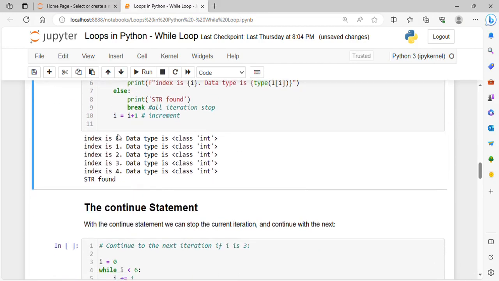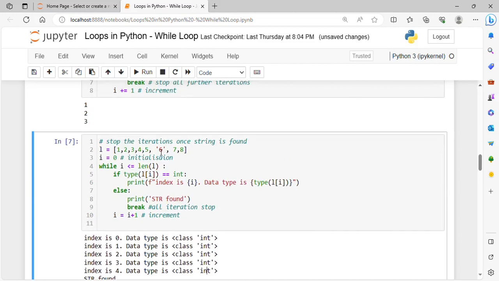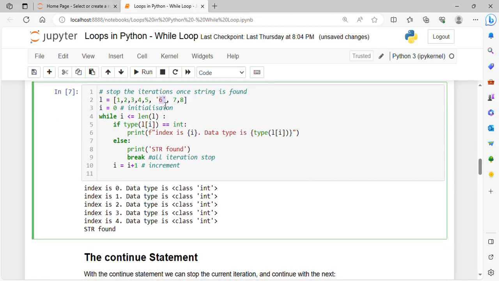You can see here, index is 0 and data type is integer. Index 1 data type integer. Index 2 data type integer. Index 3 data type integer. Index 4 data type integer. And as soon as index is 5, the data type was not integer for index 5. So the data type was string for 6. So the else part, that means string found, will be executed, and immediately after that there is a break, so it will not check for the numbers 7 and 8, which are integers.